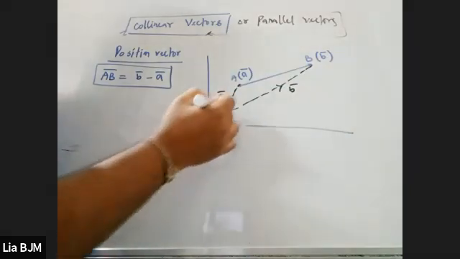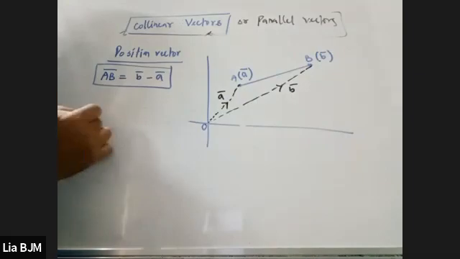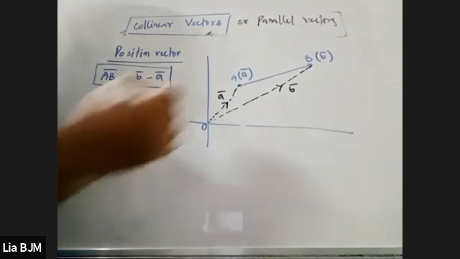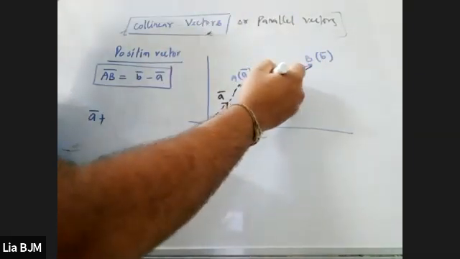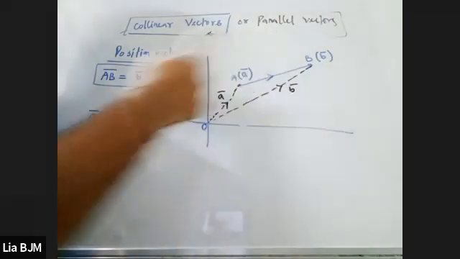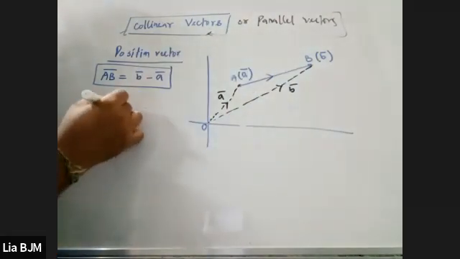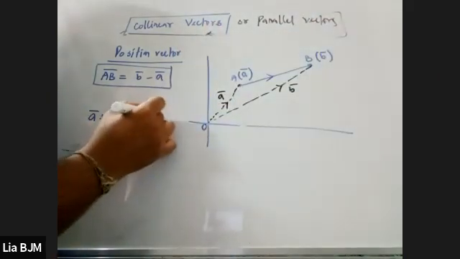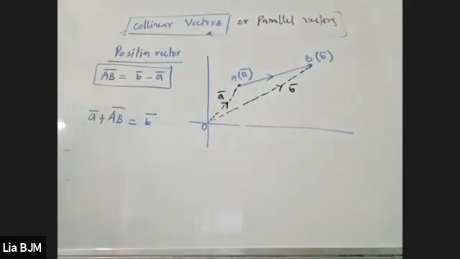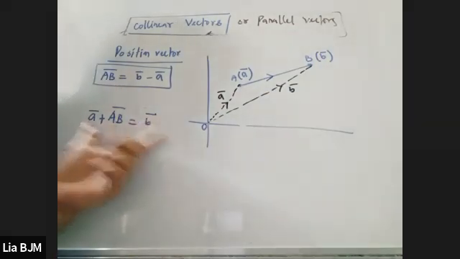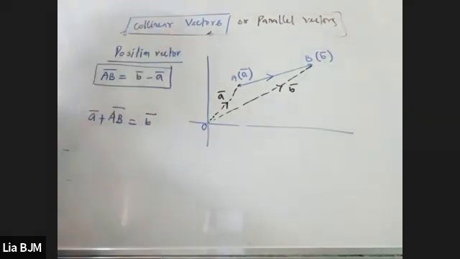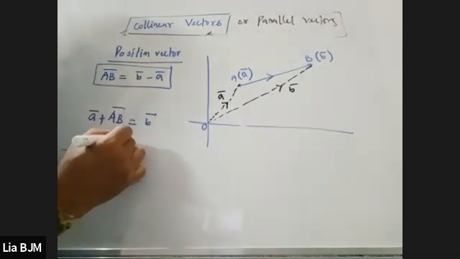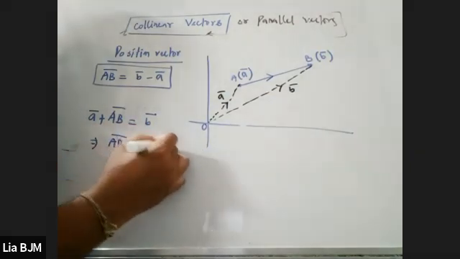Now you can see that if I write A vector plus AB vector, the directions are the same, right? But B vector is a different direction. That means the resultant is B vector, clear? By triangular addition. Is it clear or not? Please tell me. Yes, sir. That AB vector is equal to B vector minus A vector.